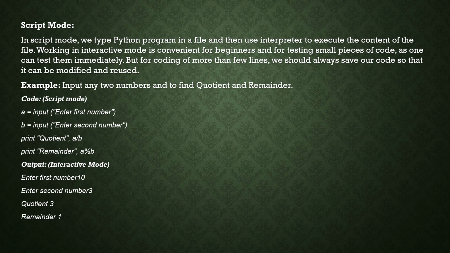So here we need the modulus operator to get the remainder, inserted between those two numbers or variables. And output is given: enter first number is 10 and enter second number is 3, and here a divided by b, its quotient is 3 and remainder is equal to 1.